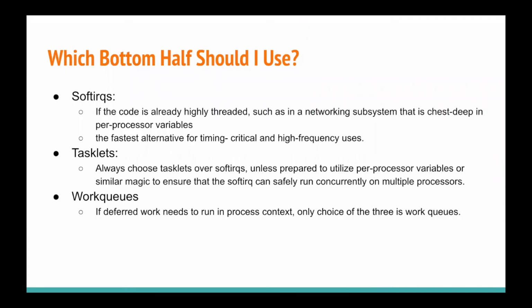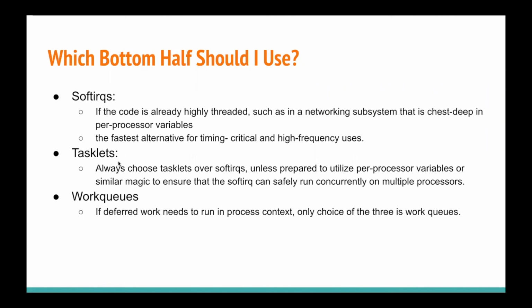So let's discuss which bottom half we have to use, because we have discussed all the three bottom halves. As we know that soft IRQs are very specific, and they are run for very time critical and high frequency usage, like the networking subsystem.